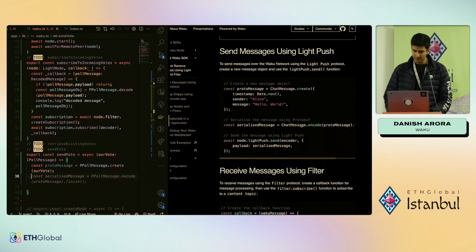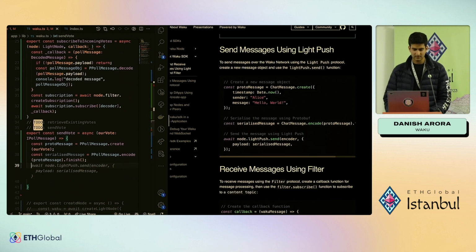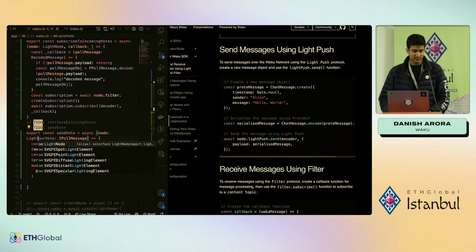Now the next thing we want to do is serialize this. That is done. And, well, we just send it. And we want the node that we send it with. And we're going to use light push this time. So light push is to push the messages into the network, and filter is to retrieve the messages from the network. The node here is going to be of the type LightNode. And, well, that is it.